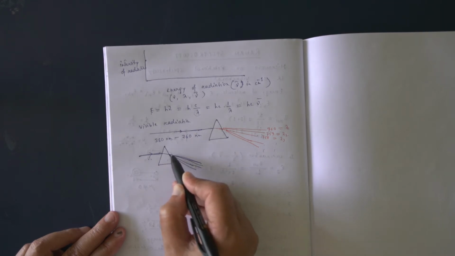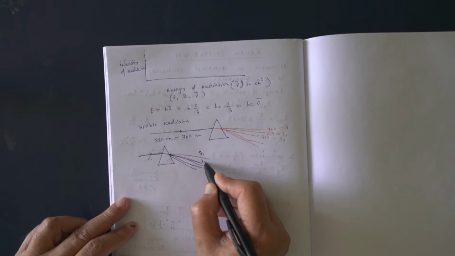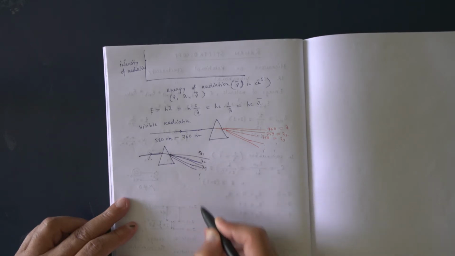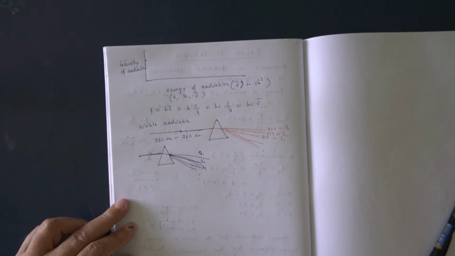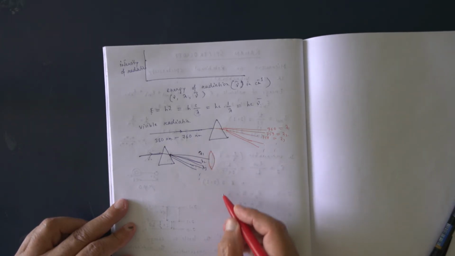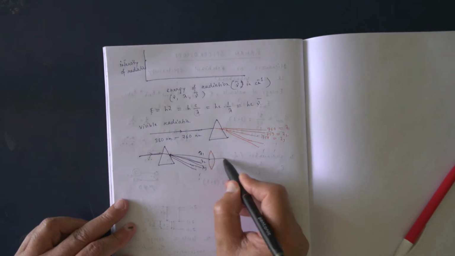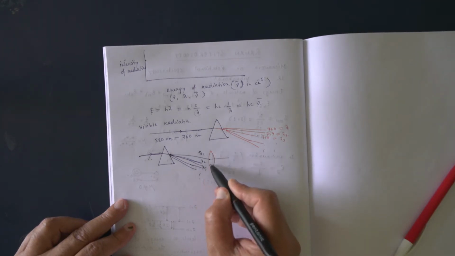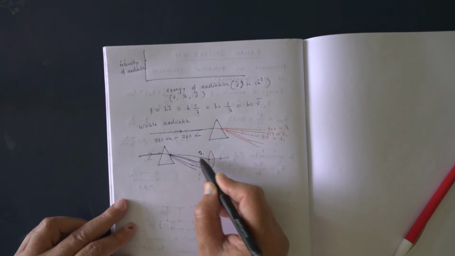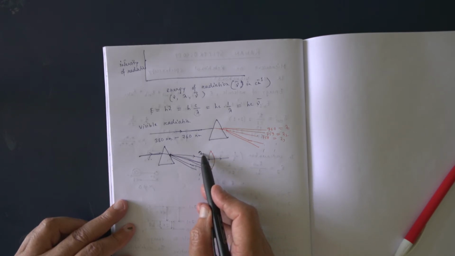Different wavelengths will be separated like this, say lambda 1, lambda 2, lambda 3, and so on. Now what is done? A lens is used here. This is a lens. Using the lens, we get this particular wavelength, so we are getting a beam of this particular wavelength.